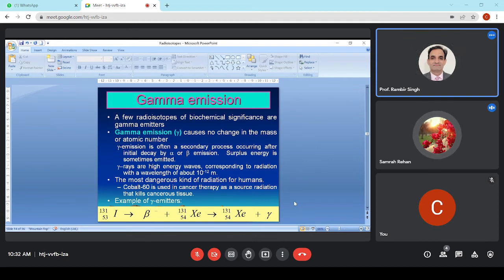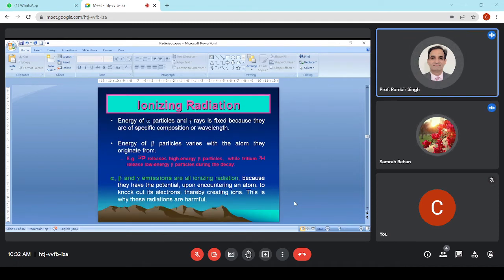Alpha particles and gamma rays are ionizing radiations. Ionizing radiation means that when this energy is deposited in a molecule, in a tissue or an atom, it can convert that molecule into an ion. So these radiations are ionizing radiation, and that's why they are very harmful for biological systems. So why are these harmful?